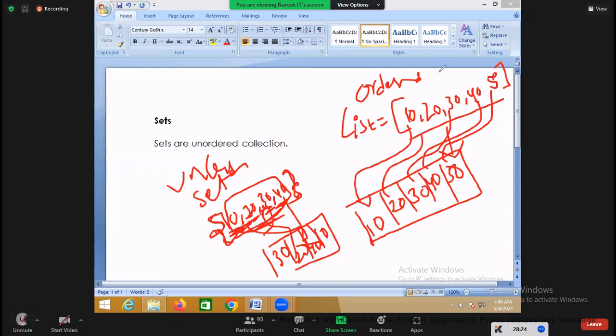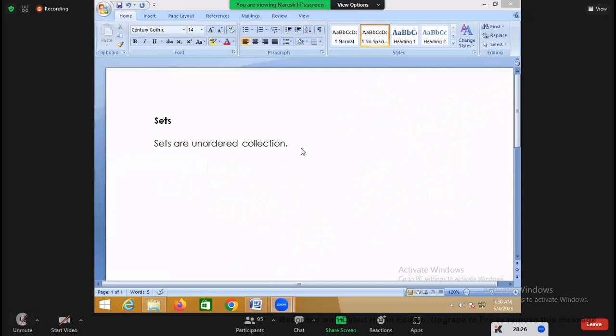So a set is an unordered collection where insertion order is not preserved or not the same.